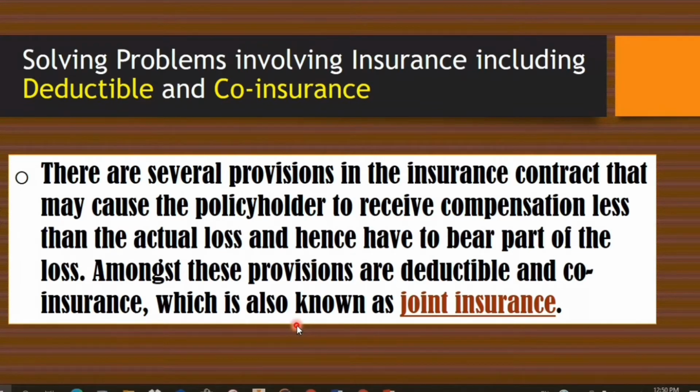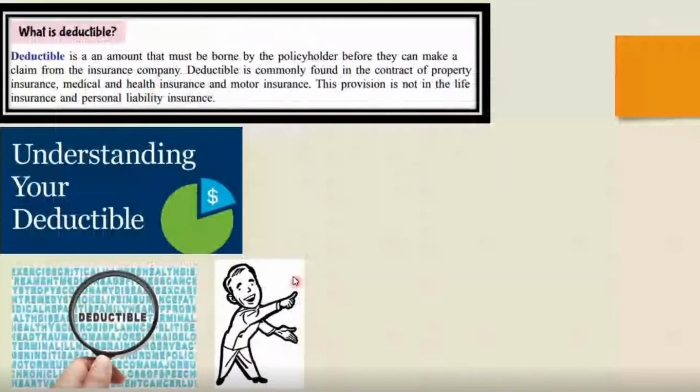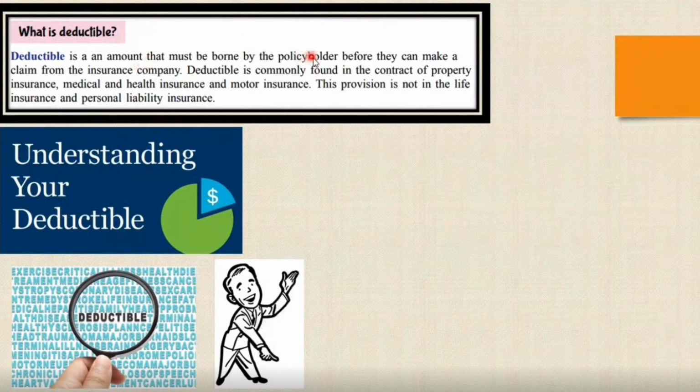Moving to the next slide. What is deductible? Deductible is an amount that must be borne by the policyholder before they can make a claim from the insurance company. Deductible is commonly found in the contract of property insurance, medical and health insurance, and motor insurance. This provision is not in life insurance and personal liability insurance.